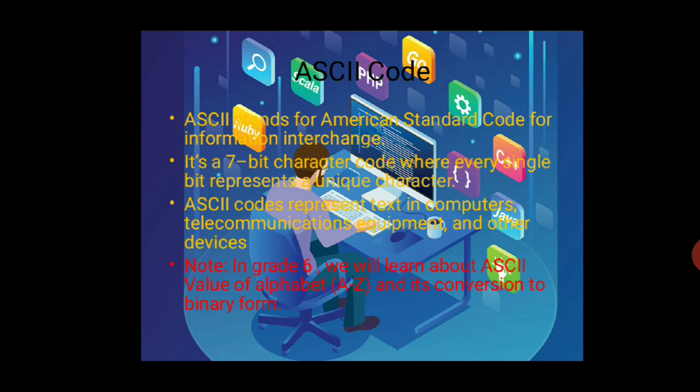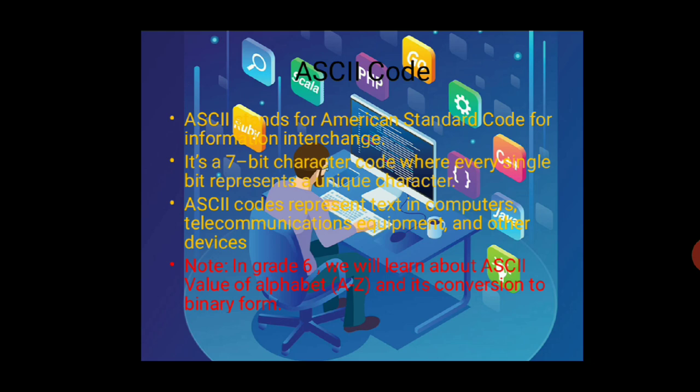And how did this 128 come? Because when I multiply 2 seven times, I get 128. So 2 to the power 7 equals 128 symbols were there in ASCII code earlier.